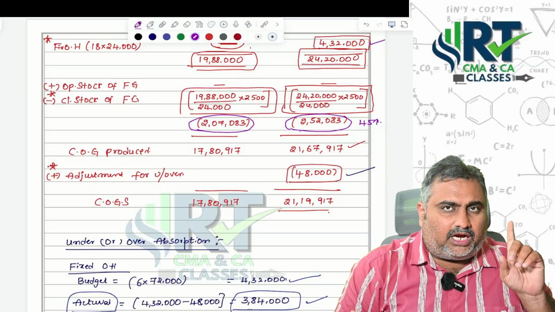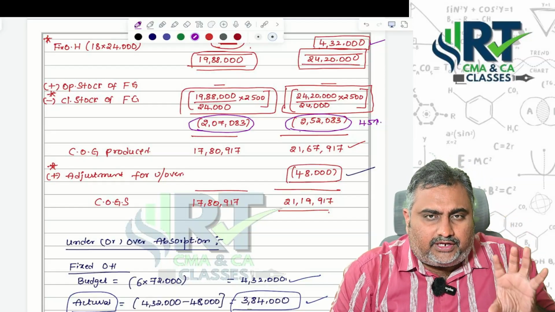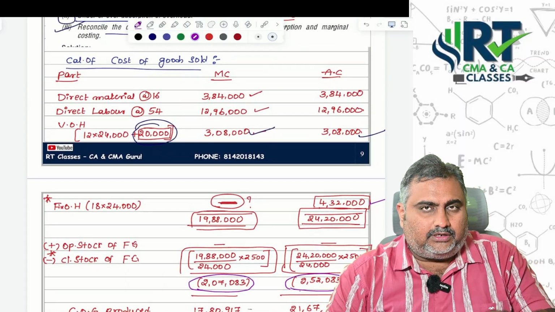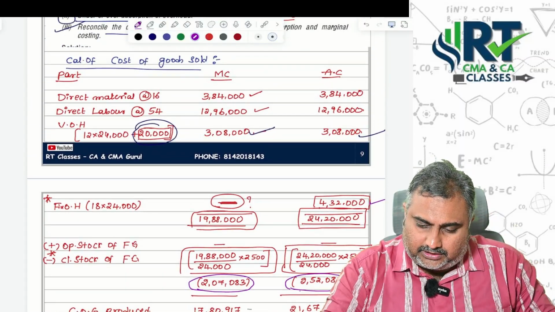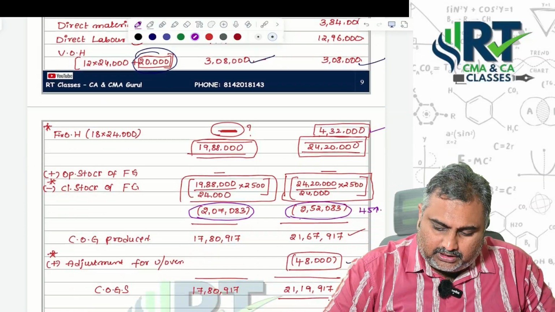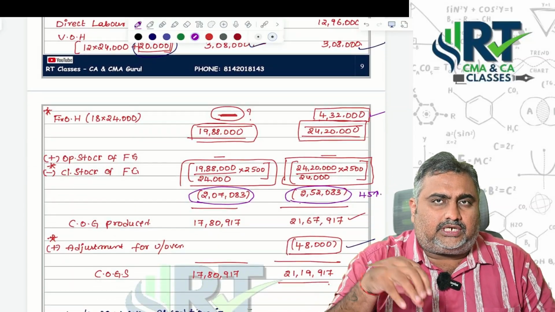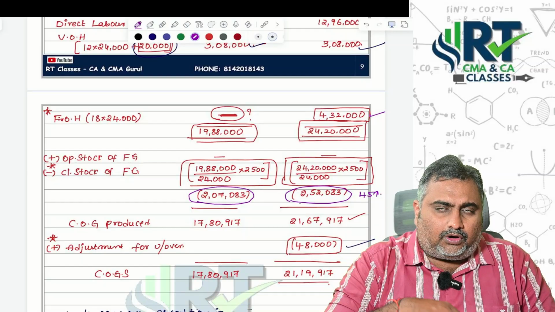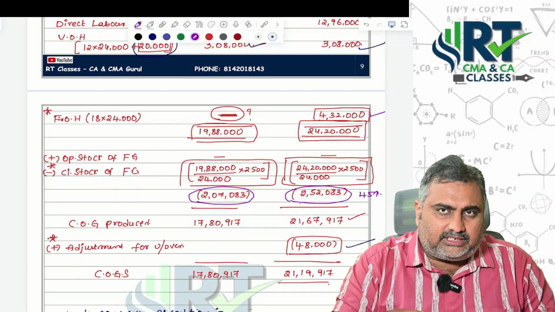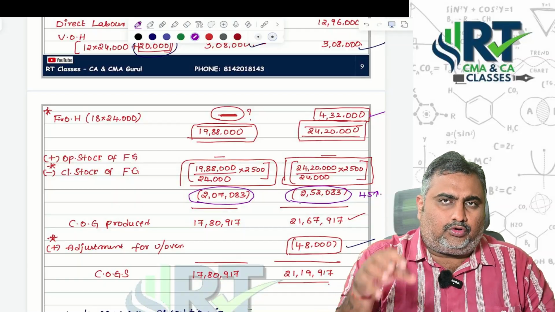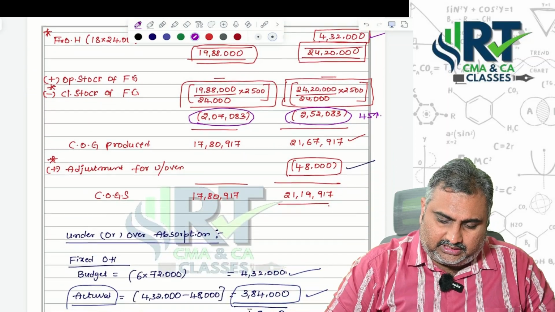But the difference is under marginal costing only variable cost we are considering. If you observe, when it comes to absorption costing, you are considering even fixed cost also. That's the reason your closing stock under absorption costing is always more than the marginal costing itself. That's the reason absorption costing is getting more profit than the marginal costing itself.